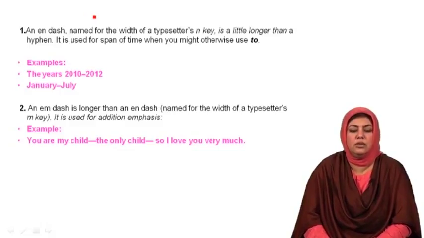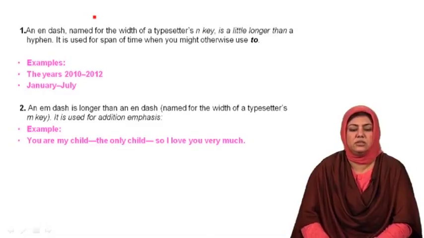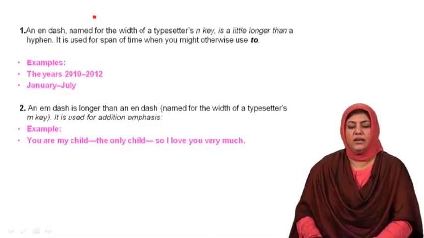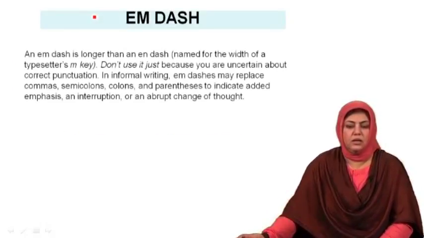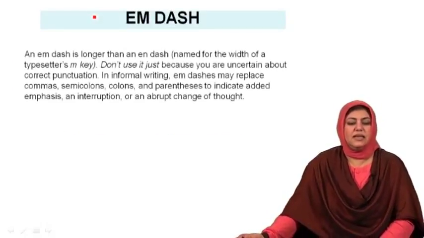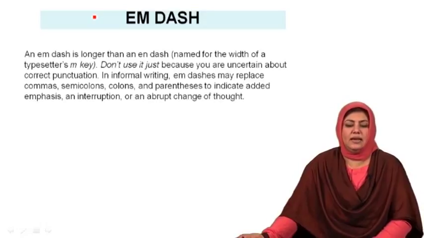The only child is shown with the help of two M dashes that are used to enclose this information.